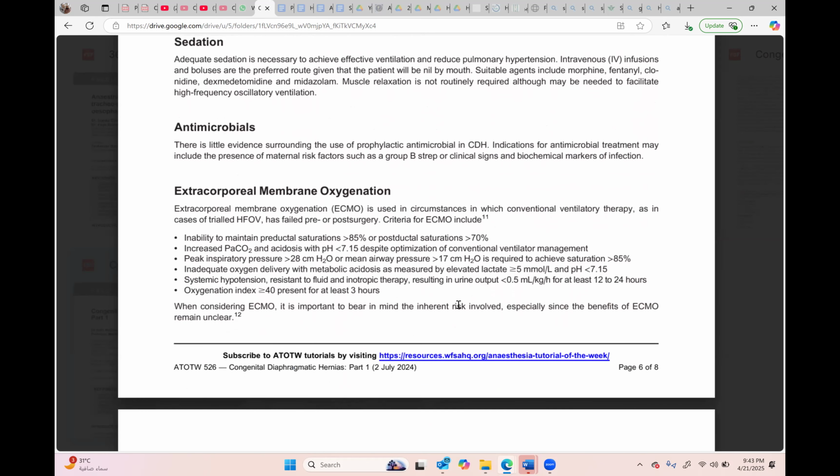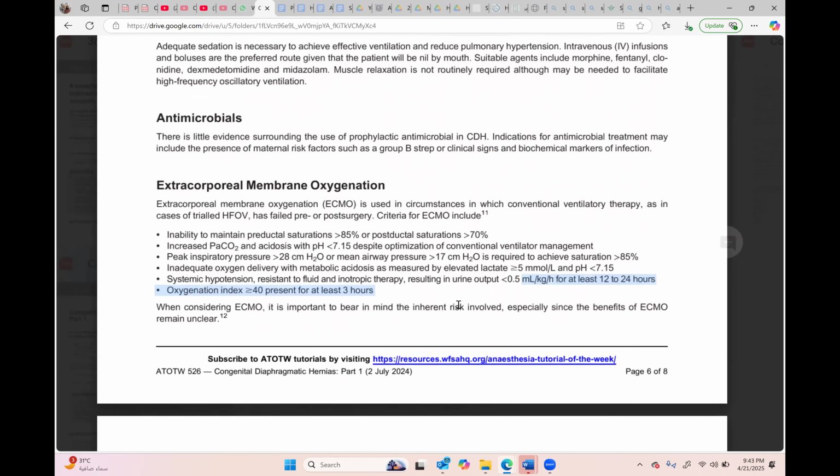Antibiotics, ECMO. Okay, so you should be knowing, in very simple words, what is ECMO. You should know very few things about ECMO. What is the basic concept of ECMO? Sir, it's basically an artificial lung, sir. Okay, so it is extracorporeal membrane oxygenation. So it means the lungs are not functioning, so you are giving oxygen from outside.